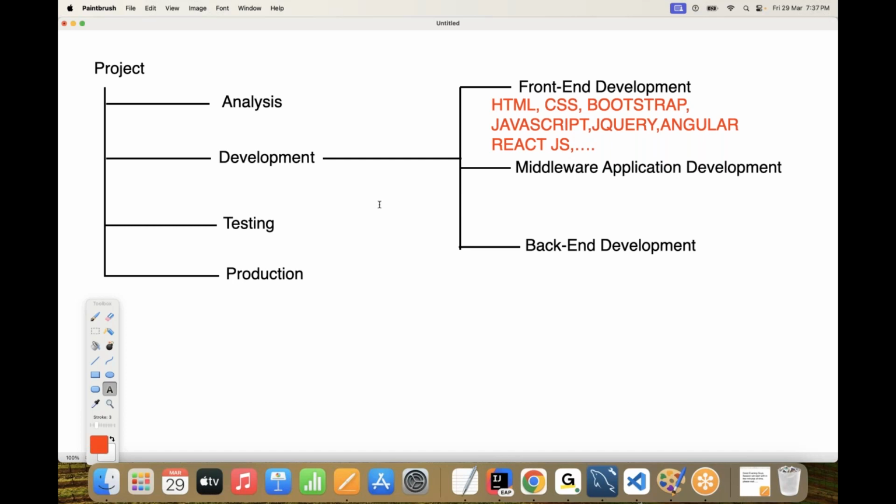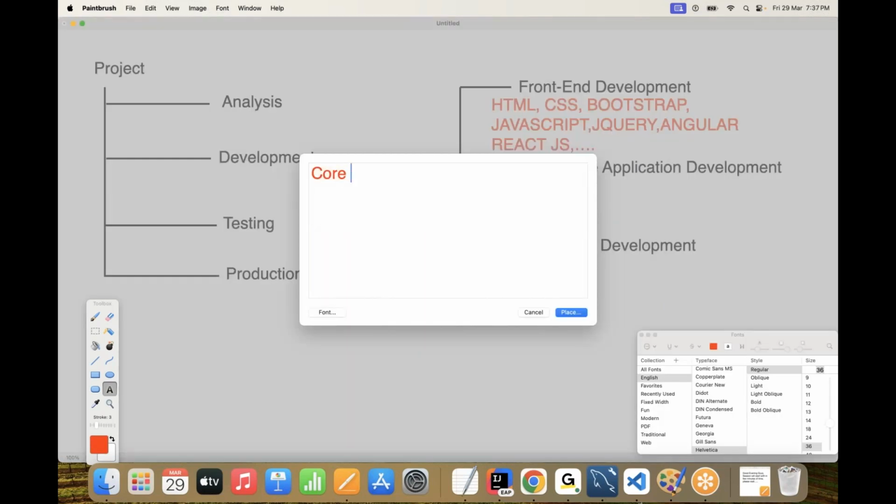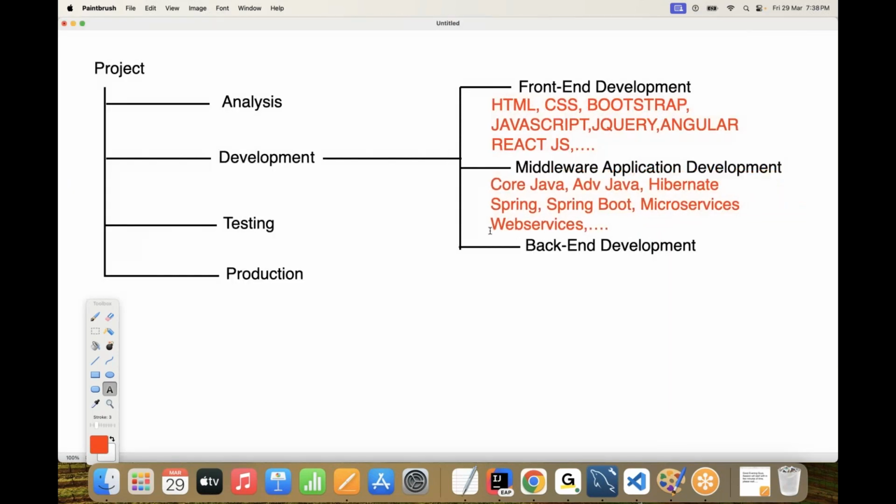But if we take Java, then Java-based technologies are available. What Java-based technologies do we have there? First one is core Java. Next one is advanced Java. And the next one is Hibernate. After Hibernate, next one is Spring. Next one is Spring Boot. And next one is Microservices. Then after microservices, the next one is web services, and so on. If anything is remaining, we can provide this clearly. All right, sir, these are the Java-based ones.